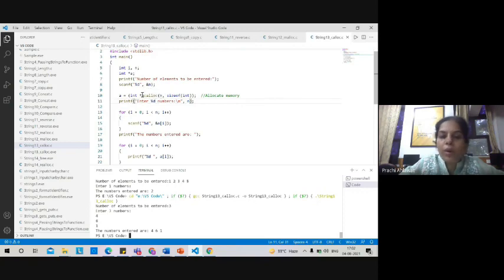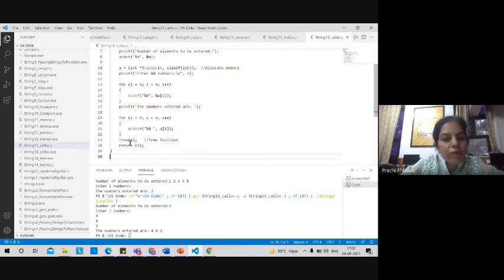So how much memory got allocated to you in this case, that you have taken at runtime? Only that much amount of memory as the user specified for the number of elements, the calloc function is allocating to you. So no extra or lesser memory is there. With the help of runtime allocation, you can allocate only that much amount of memory, and after using them, you can use the free function to free that memory. Okay, so this was all about calloc.